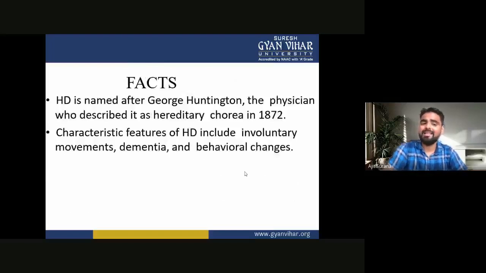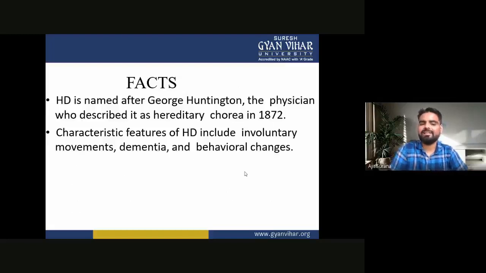Huntington disease is named after George Huntington, the physician who described it as hereditary chorea in 1872. It is named after the scientist George Huntington, who described that it is a hereditary disorder, chorea, in 1872.